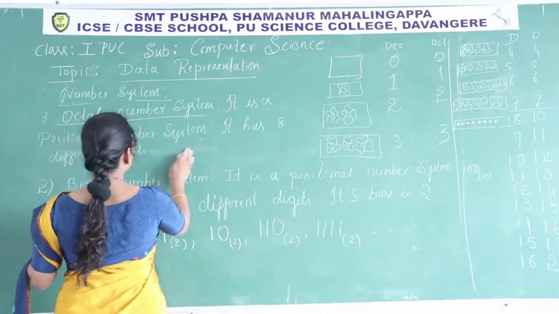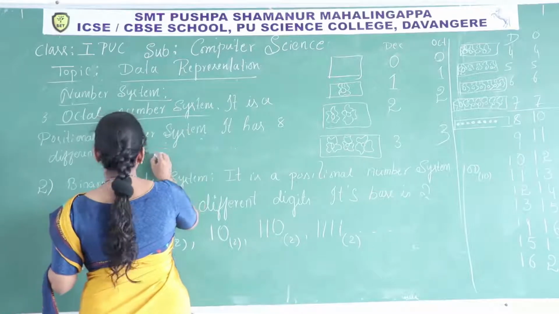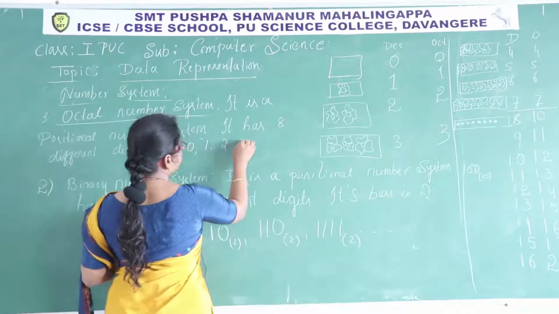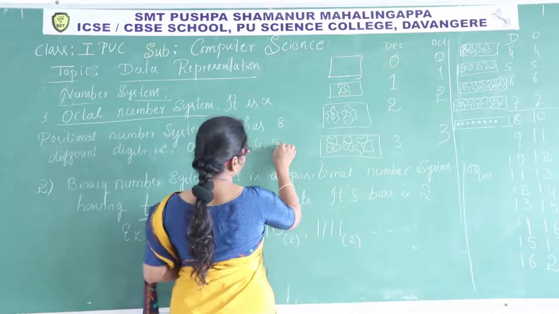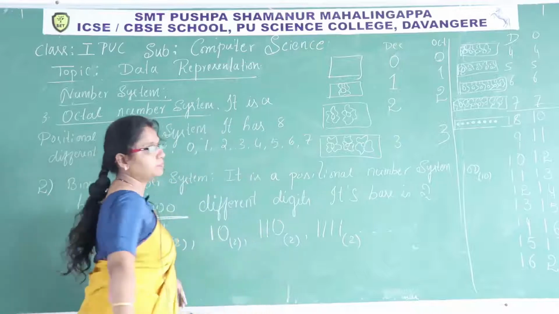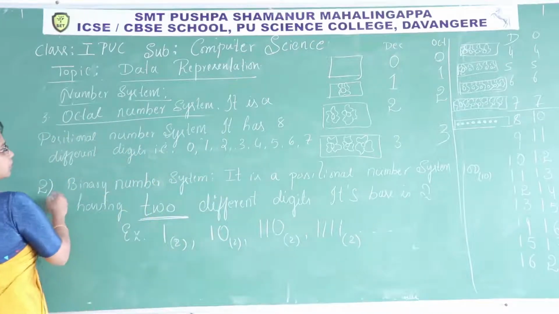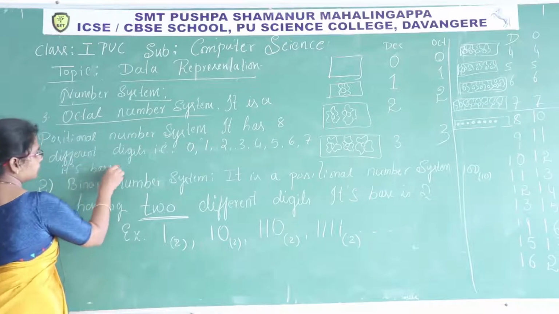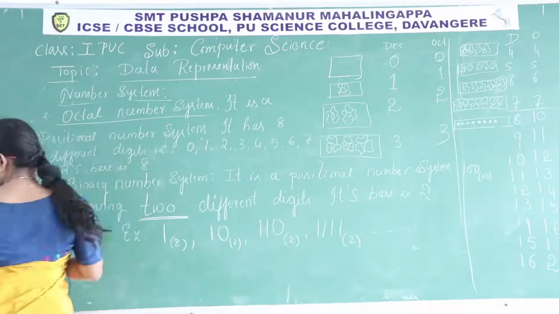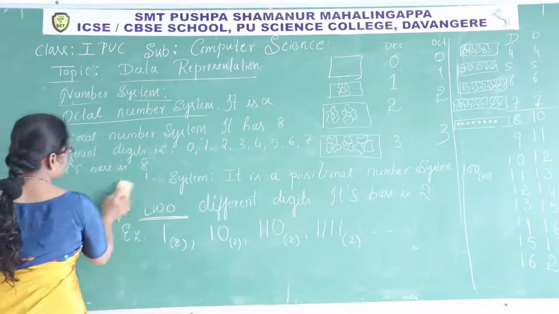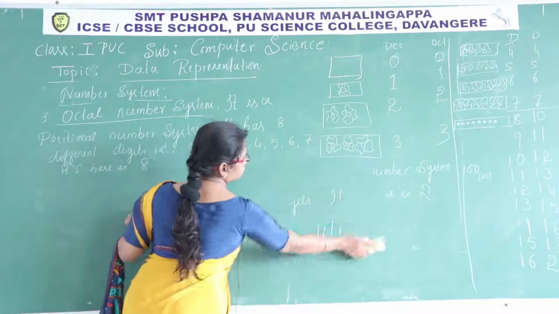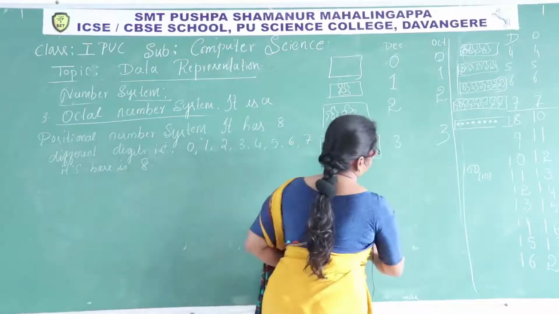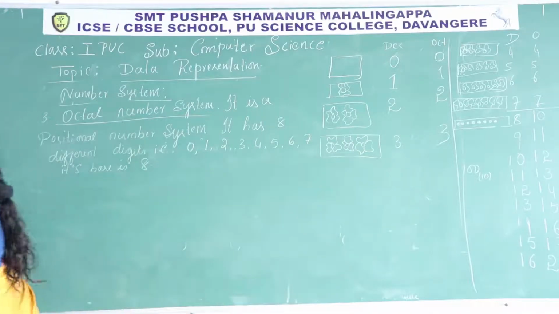So we must write those digits, should not forget: 0, 1, 2, 3, 4, 5, 6, 7. Its base is 8. Let us see an example.